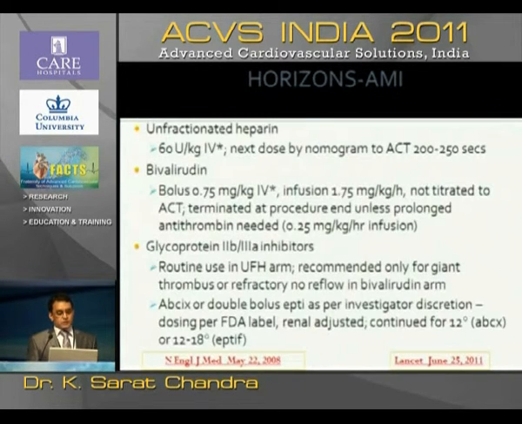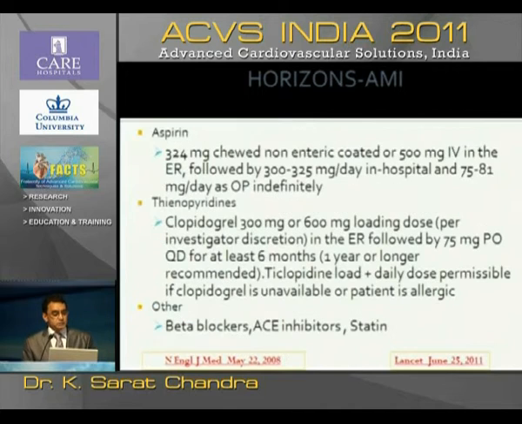Here, of course, the dosage of anticoagulation is 60 units per kg body weight of heparin, and other things we can skip. Aspirin and thienopyridine have been used, obviously, in these patients. This is not a prasugrel trial. This was done quite some time back.